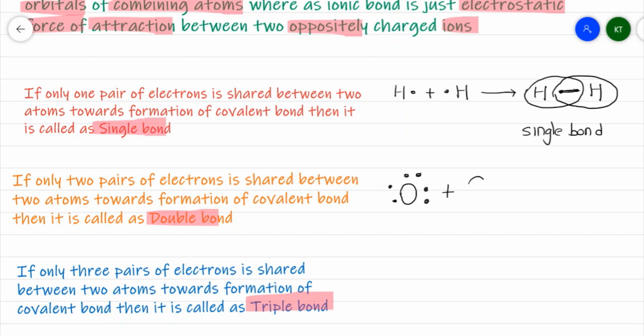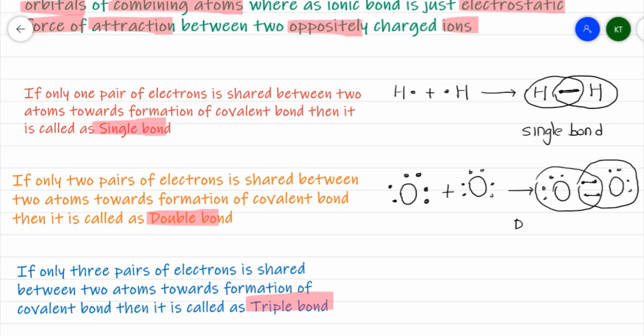Now when it combines with another oxygen atom which is also having 6 electrons in its outermost shell, to form an oxygen molecule, they will share two pairs of electron between them. So this is one pair of electron, this is another pair of electron. As there are two pairs of electrons involved in the bond formation between two oxygen atoms to form an oxygen molecule, I call this as a double bond.